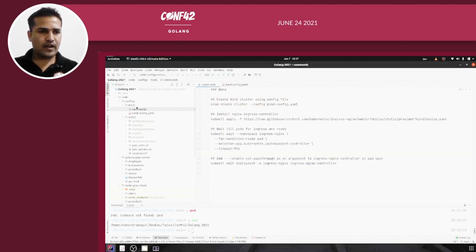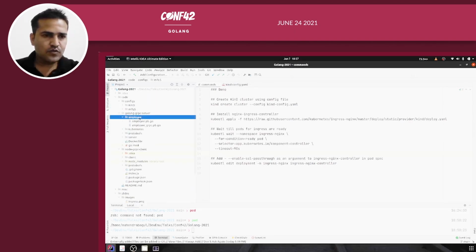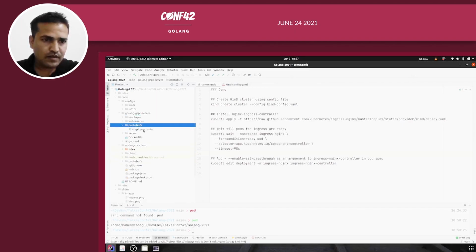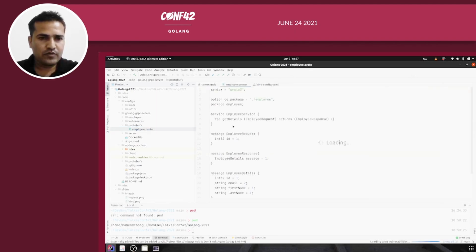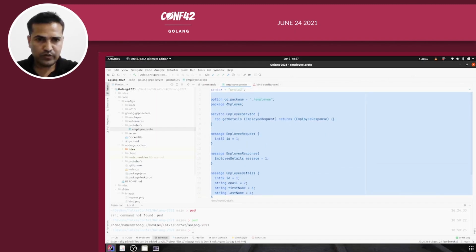Move back, and now we need to explore this mTLS part, but just before that let me walk you through the Golang gRPC server. So this is a Golang based project. Here you can see in the protobufs folder I have employee.proto. This is the way to define the contract in protobufs. So I'm using proto3, making use of the employee package, and then I have a service.